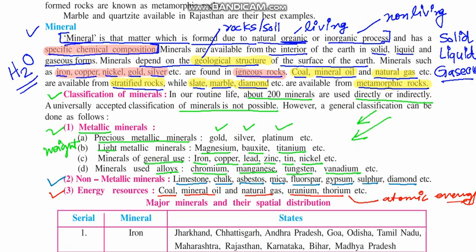So we understood that minerals can be mainly classified as metallic, non-metallic, and energy resources.